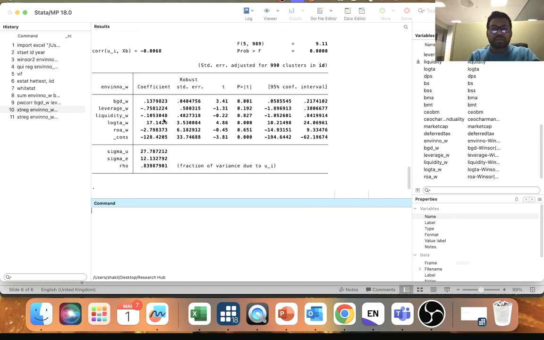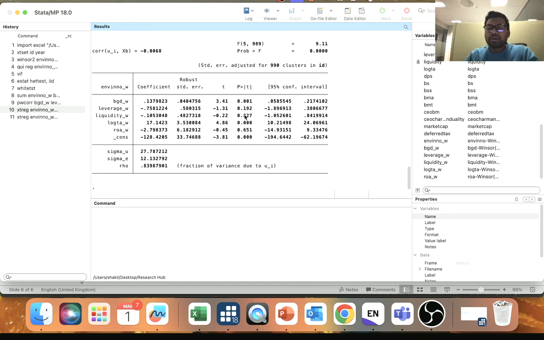So this is the result. So here you can see the board gender diversity. So this is the coefficient, and this is the statistic, and this is the p-value. So your p-value is like 0.001, which is less than 0.1%. So that means your result is significant at the 1% significance level. So that means what? If the board gender diversity increased by 1%, then your environment innovation is going to increase by 0.1379. So the result is quite significant. So this is actually the linear regression.